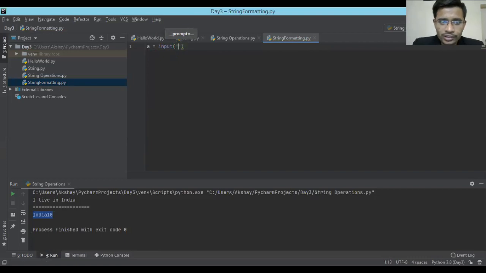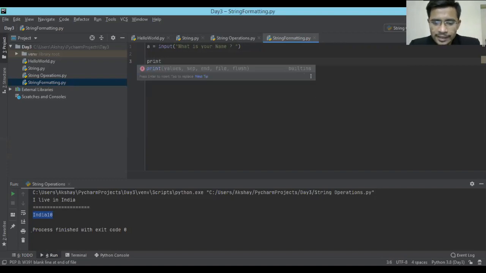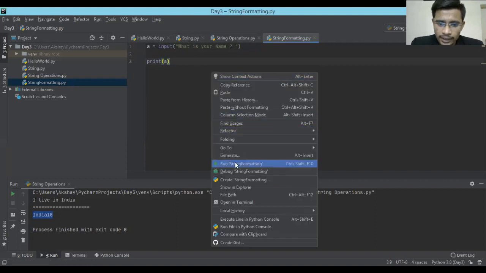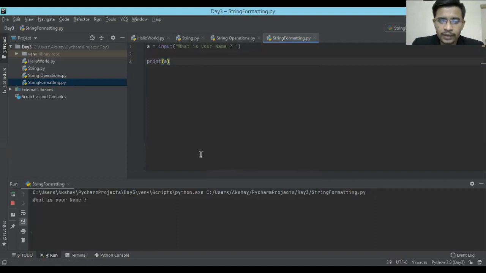So what I wanted to ask you, what is your name, man? Okay, what is your name? Once I ask you what is your name, the command prompt will wait for user input. Let me show you how it does, and then I am going to print this. Sorry, my bad. Print this A, whatever the user is going to give me. So I'm just saving it. Right click, run the program, and what is your name? See, it is waiting for me, so it is not moving ahead. So I'm going to print. See the way. This was not there earlier.